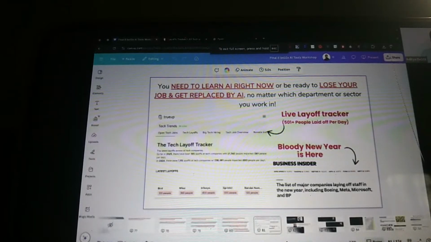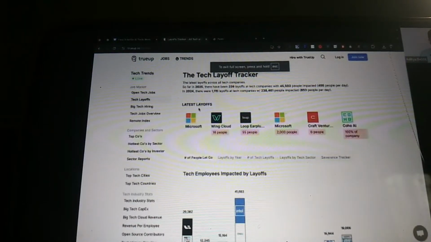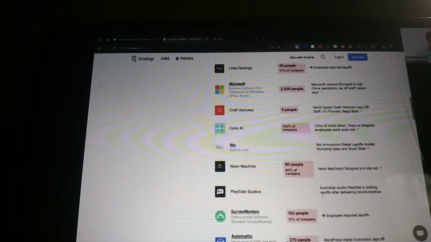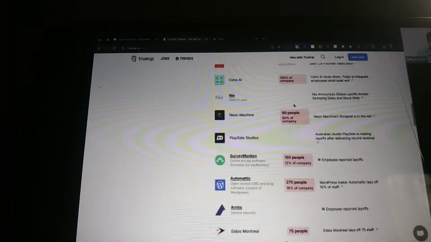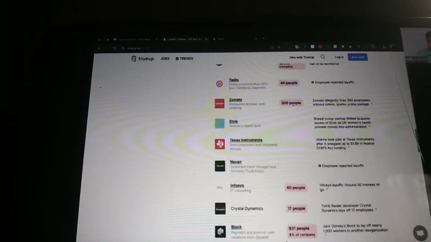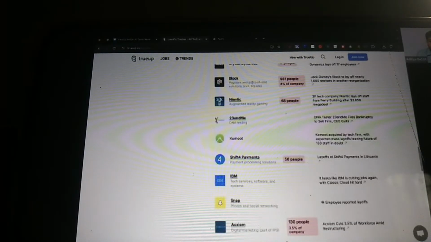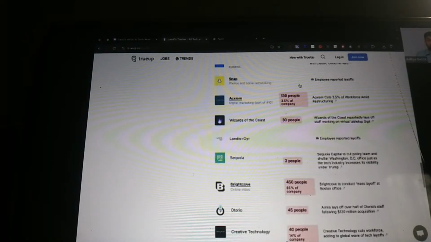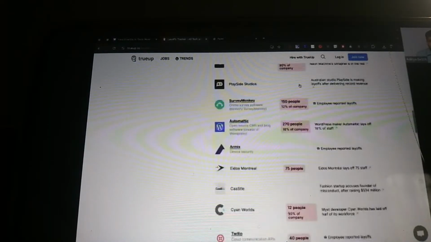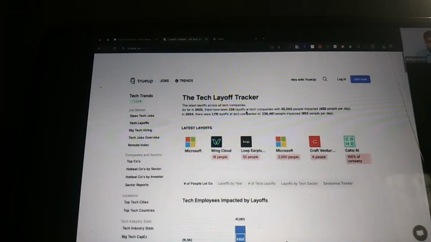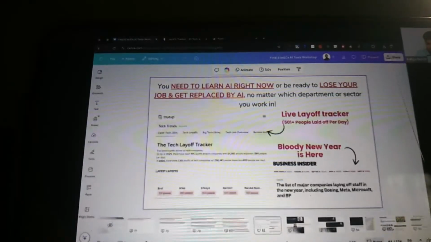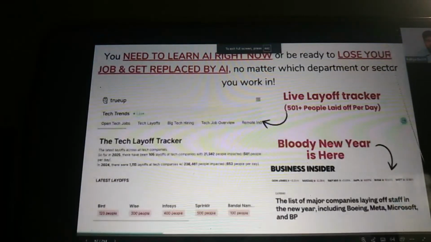People are getting laid off left, right, and center. There's a website called the layoff tracker, where we can see companies firing employees on an everyday basis. Block has fired 931 employees, something like that. Companies are firing employees every single day, and it has become a common trend. It is just increasing and increasing, and small companies, large companies, US MNCs, everyone is firing employees.